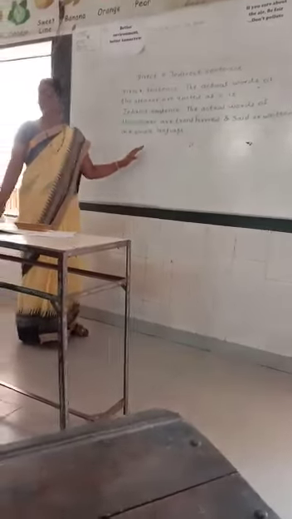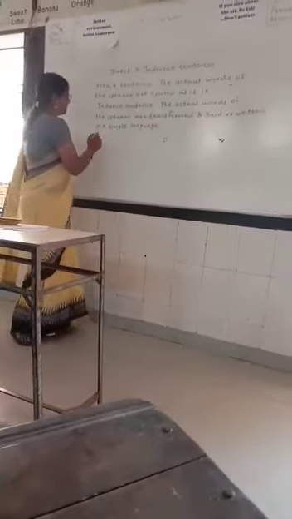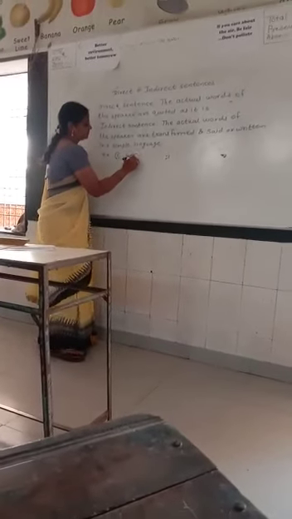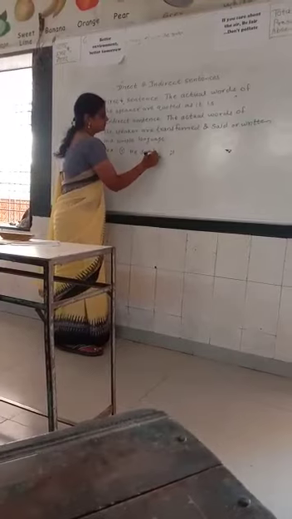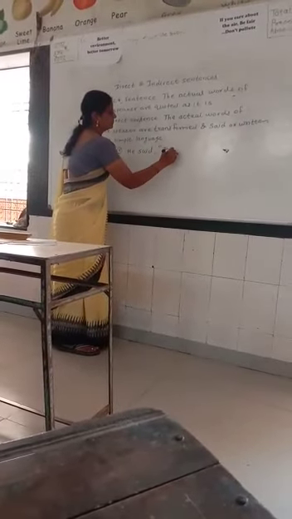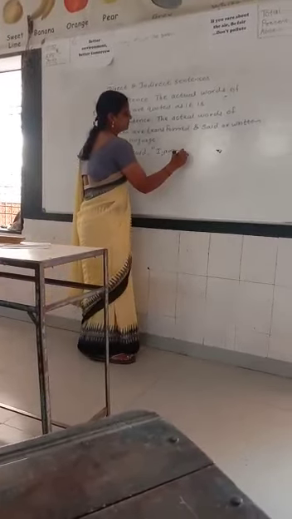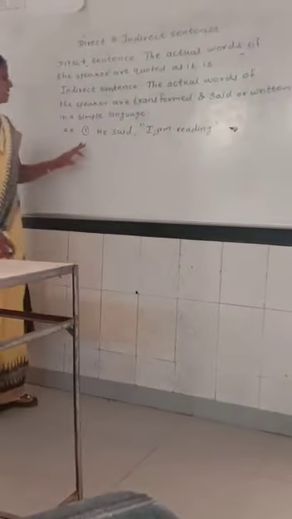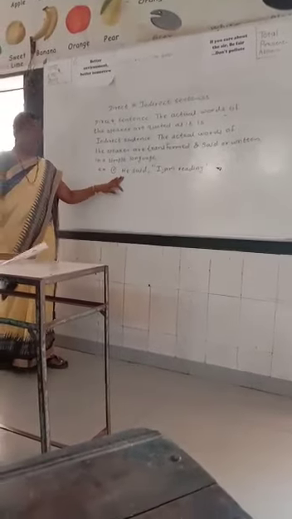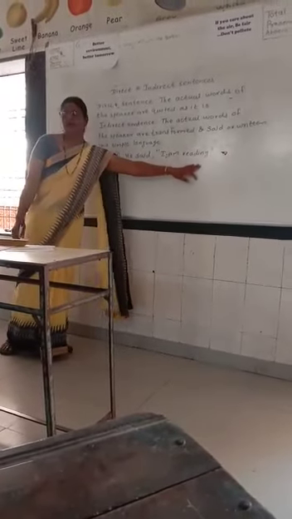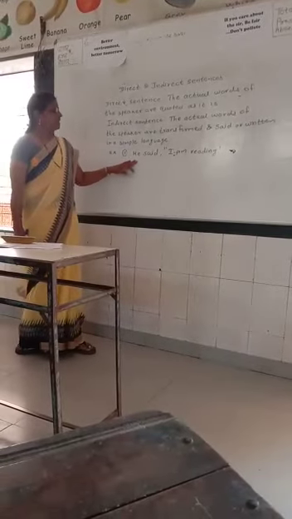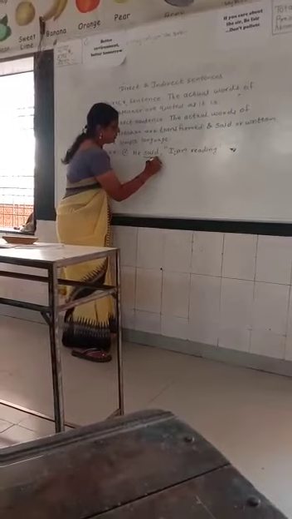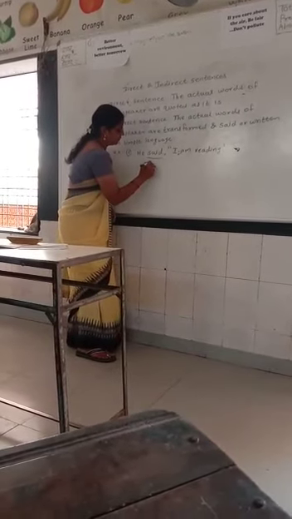Now I am going to explain you with some examples. This is example. The example is he said I am reading. We call this sentence as a direct sentence. In this sentence we call said as a reporting verb.